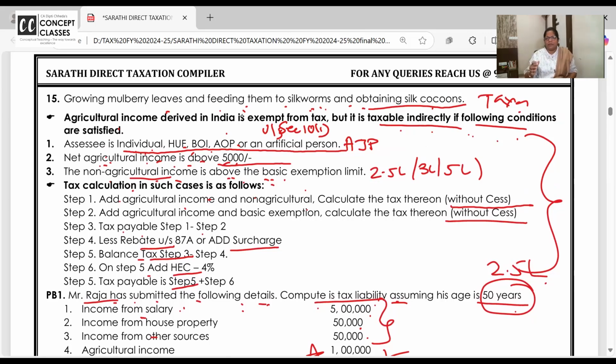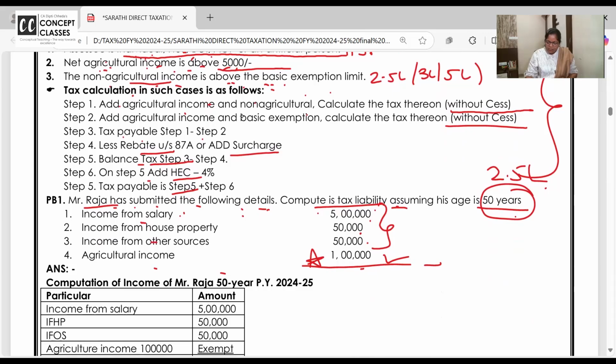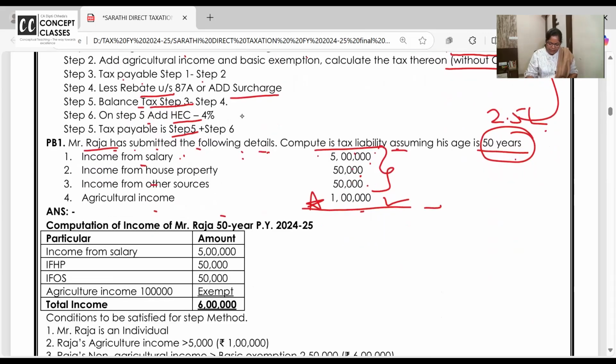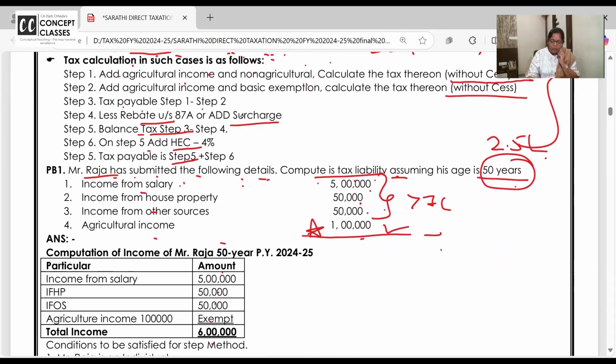Please read the problem. Non-agricultural income is above basic exemption. Yeah, 5 lakh 50, and I have done the total here, 5 lakh 50, 56 lakh. Is it above 1 lakh? Yes. So are all the conditions satisfying to go for the step method? Yes. First tell me, यहाँ तक condition समझ में आए आप सबको? थोड़ा confusion है ना. क्या confusion है? आप बोलो.